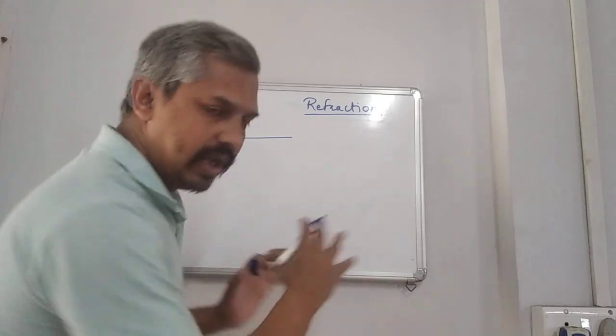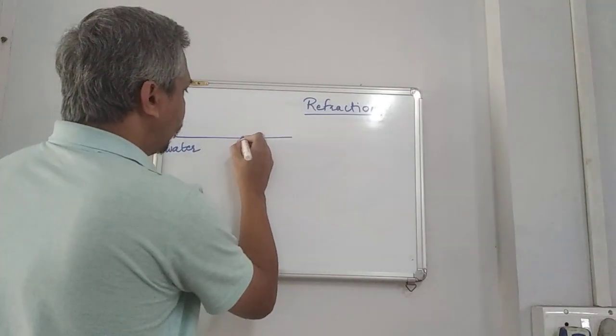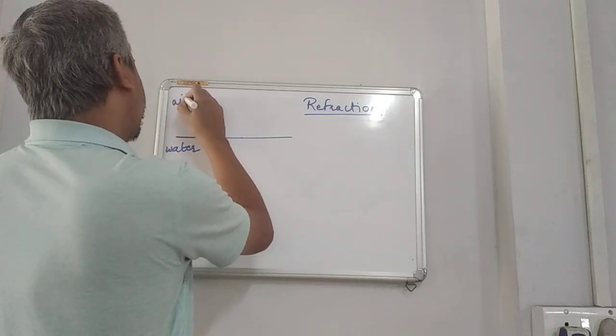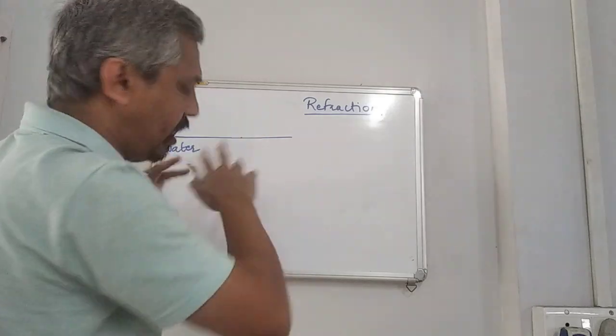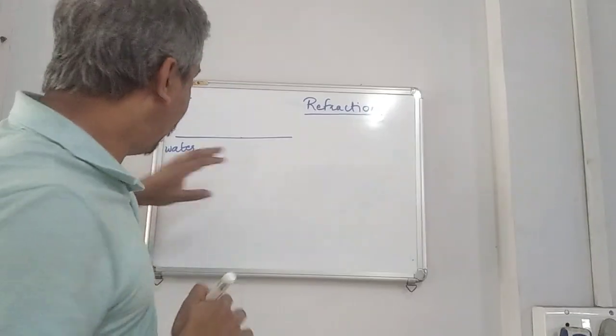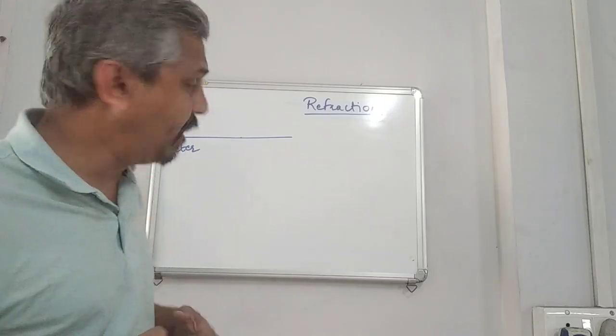The reason is, suppose this is water and you are swimming in a lake or river, inside the water. This is air. Then it is observed that the speed of light in air is more, but the speed of light in water is lesser. As a result of that, what will happen is,